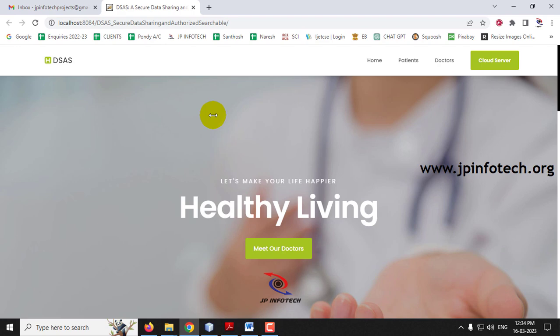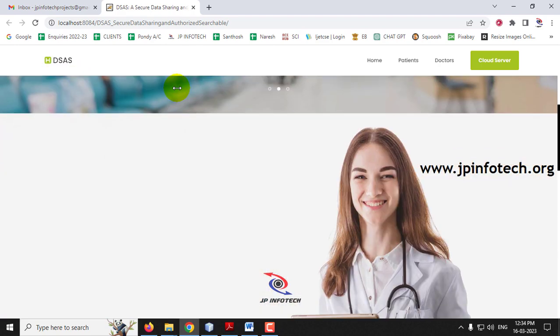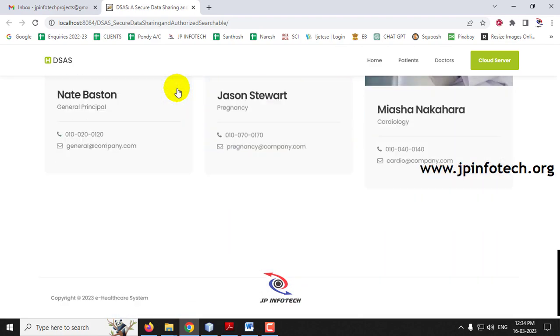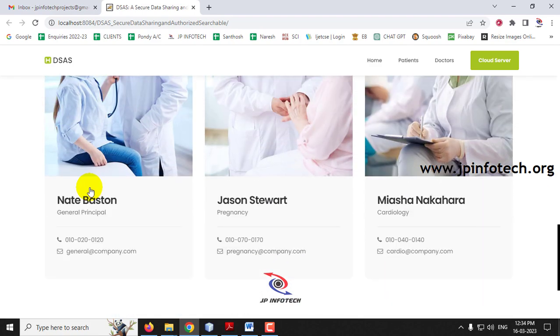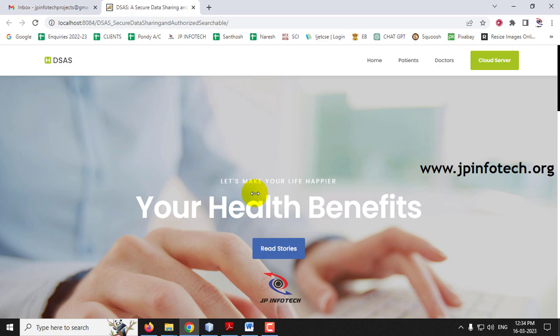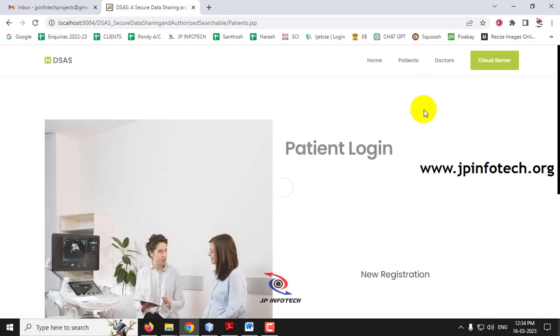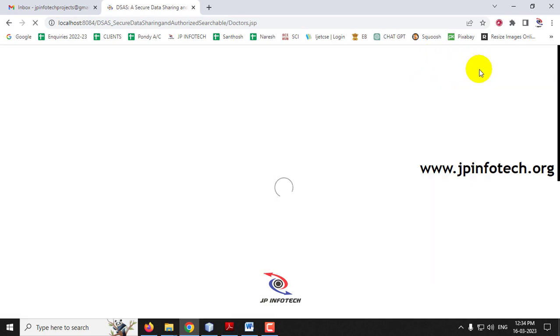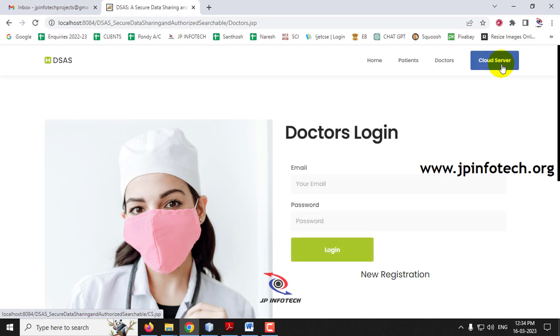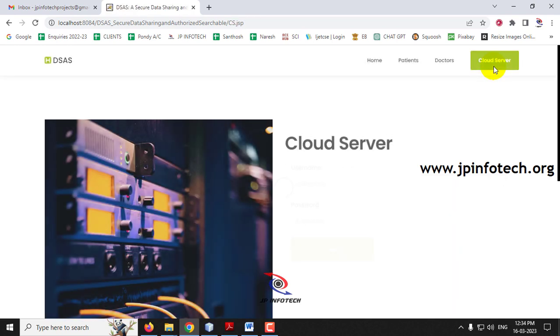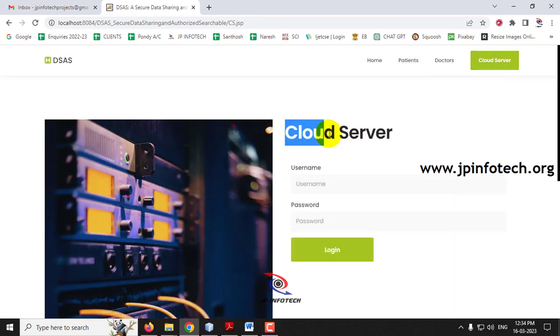So now you can see the home screen or welcome screen of the project with the project title DSAS. Here you can see the static information, which you can edit if you want. Here you can see the entities like patients, doctors and cloud server. First let me go to the cloud server and show you.